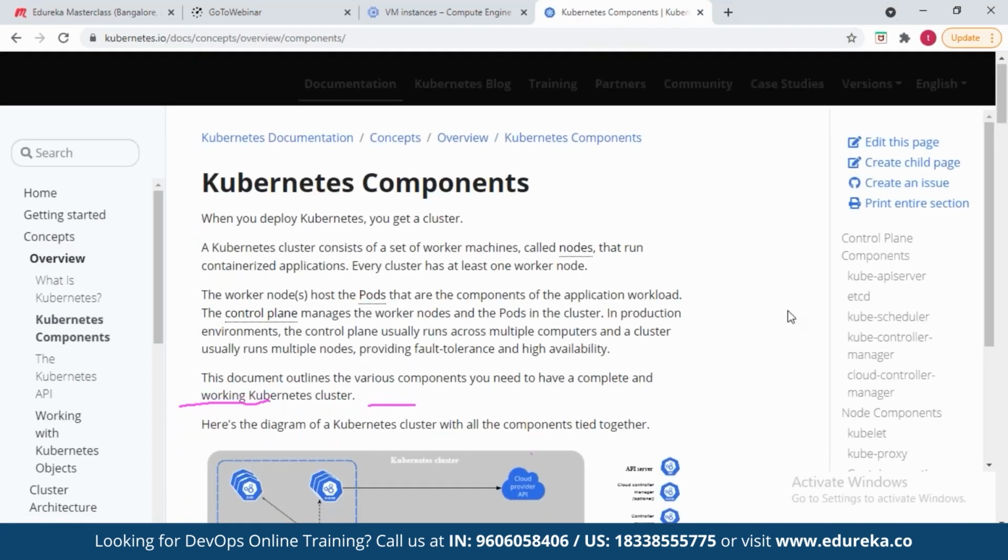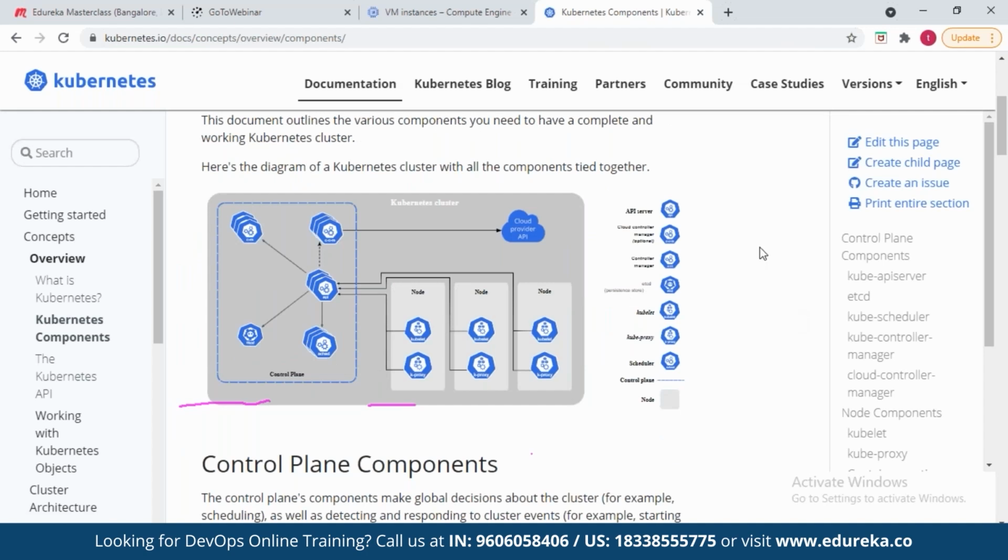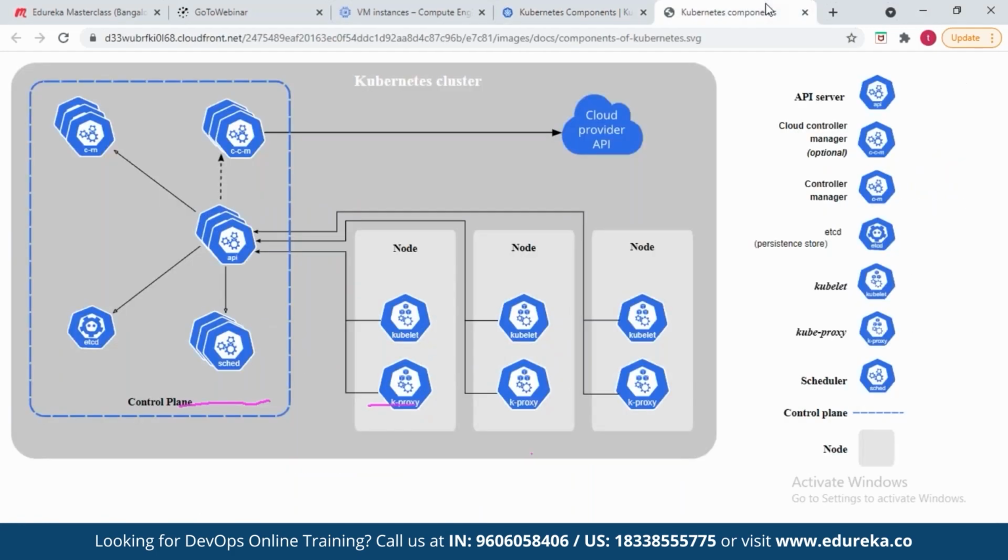Here you have the architecture of Kubernetes. I'll come to the features in a minute. Understand the architecture and everything will fall in place, friends.